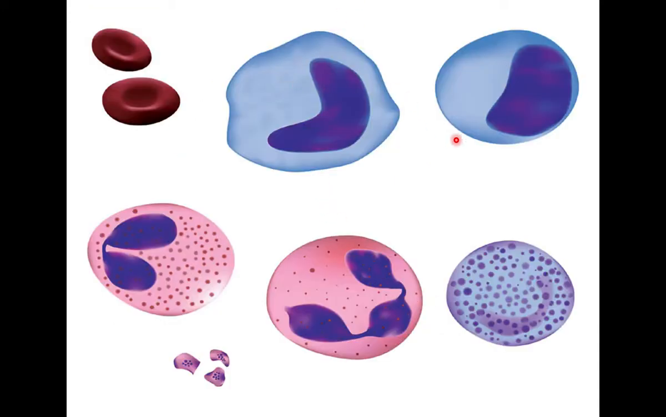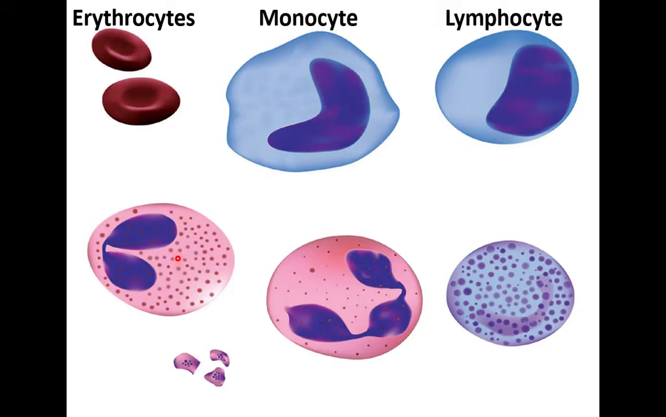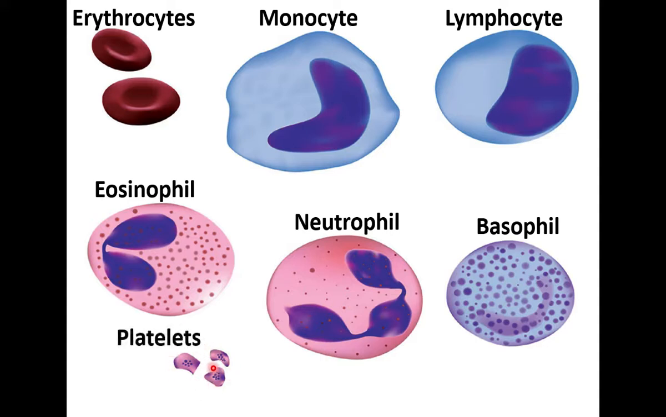This slide shows all the blood cells. This is red blood cell, erythrocytes. This is monocyte. This is lymphocyte. This is eosinophil. This is neutrophil. This one is basophil. And these cells are platelets. Blood platelets are colorless cells without nucleus. They help in clotting of blood. In 10th standard, we will study the blood in more detail.